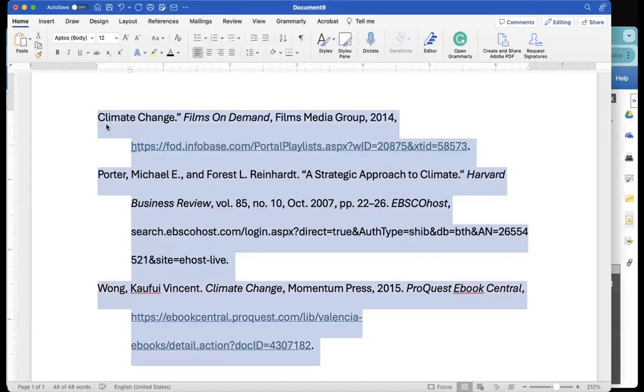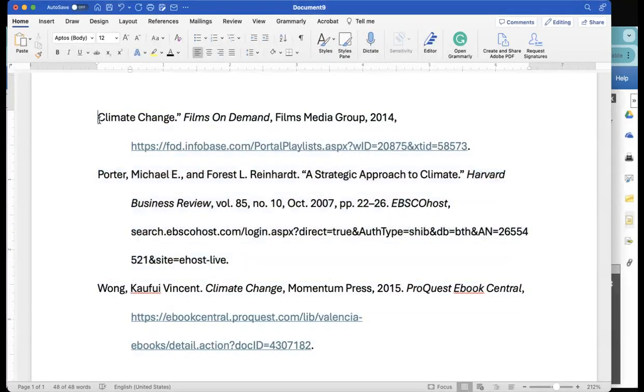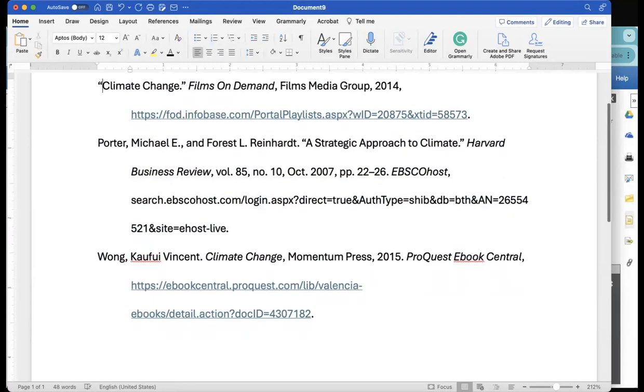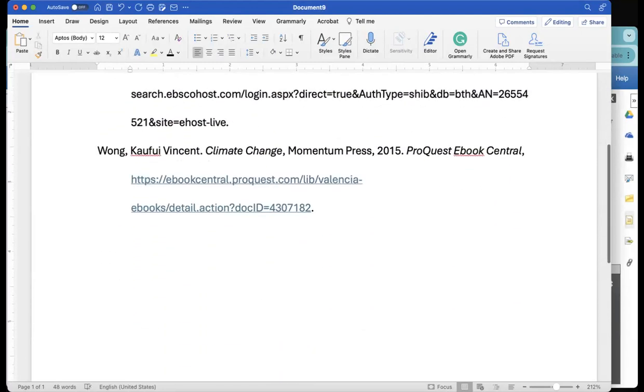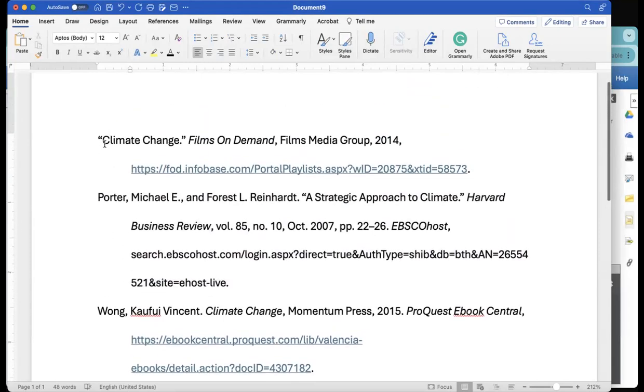So if we sort, now it moved Porter. If you've only got three sources listed, it's really not that hard to do it manually. But if you do have a long list, it's very helpful to use the sort key. But you do have to remember to remove any quotation marks at the beginning and then replace them.